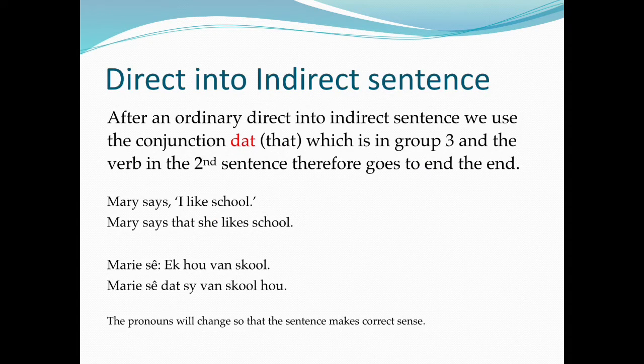Direct into indirect sentence. After an ordinary direct into indirect sentence, we use the conjunction "dat", meaning "that", which is in group 3, and the verb in the second sentence therefore goes to the end. Here are some examples. Mary says, "I like school." becomes "Mary says that she likes school." Marie sê, "ek hou van skool." becomes Marie sê dat sy van skool hou. The pronouns will change so that the sentence makes more correct sense.